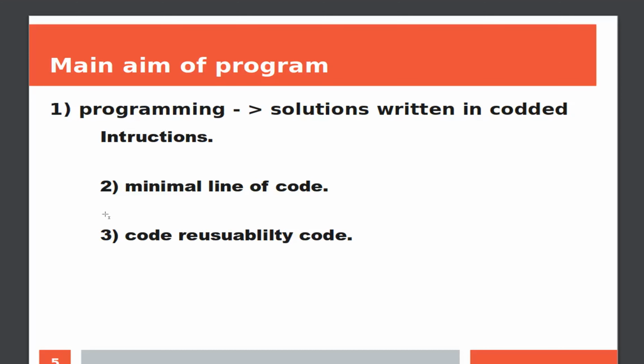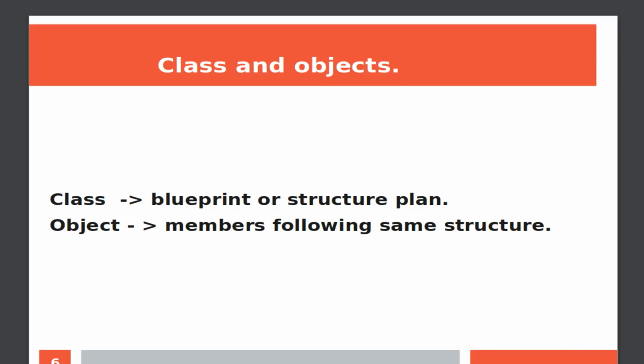So if I want to explain object-oriented programming, let me talk about classes and objects. What is a class? A class is like a blueprint or a structure plan. An object is a member of a class which follows the same structure of the class.